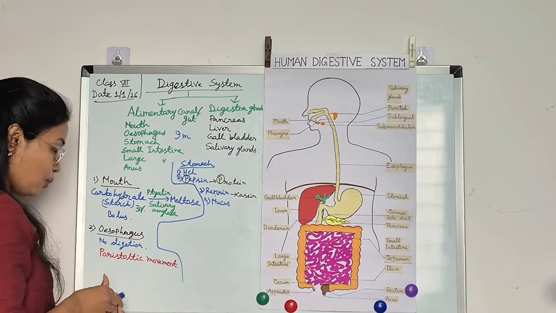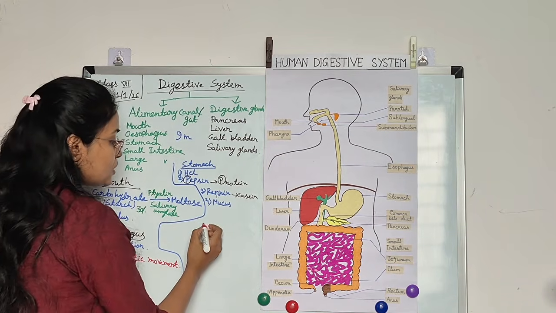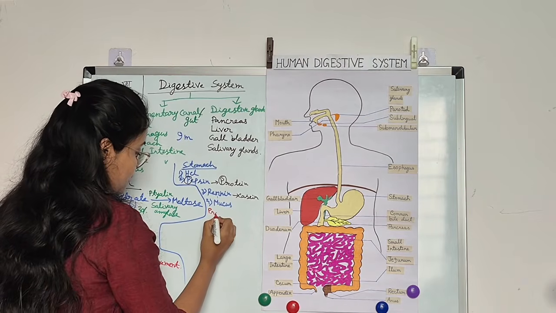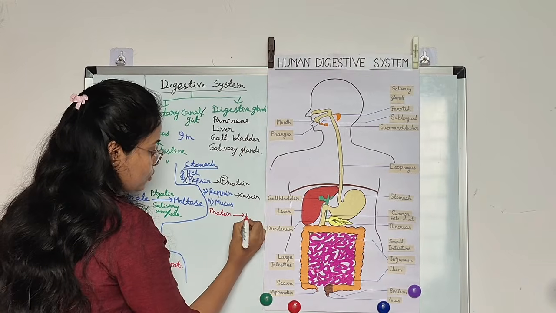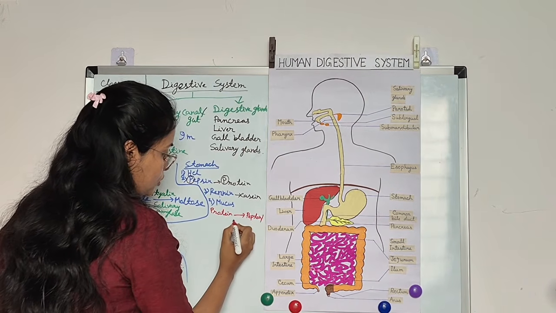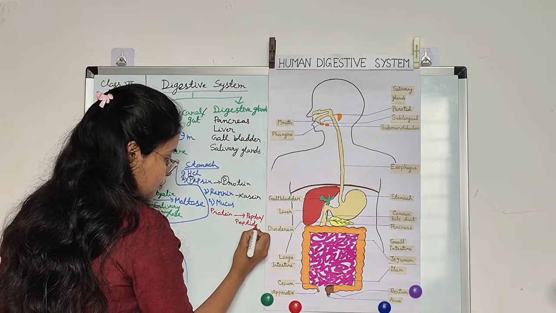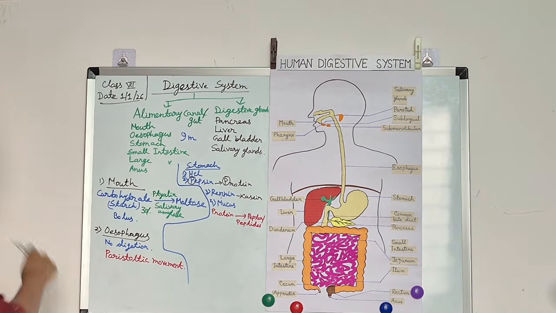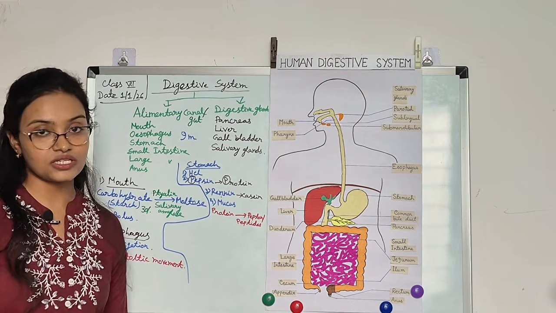And in the stomach, the protein is converted into peptone or peptides. So, as we already learned, in the mouth carbohydrate digestion starts, and in the stomach protein digestion starts.